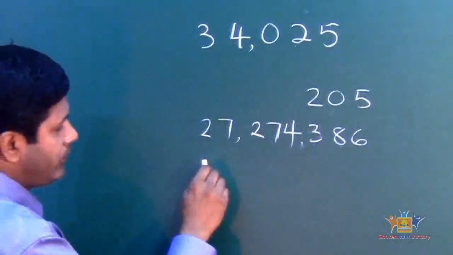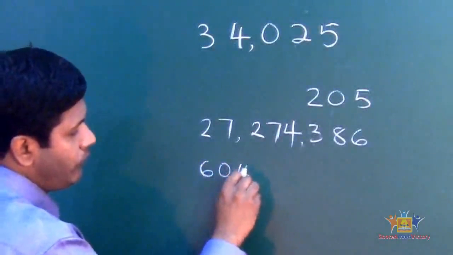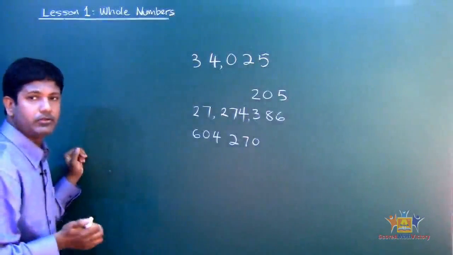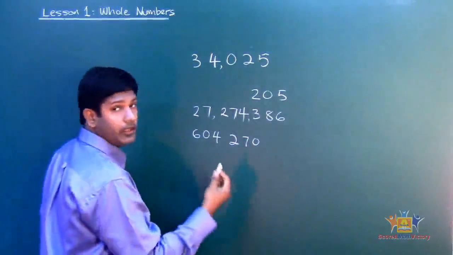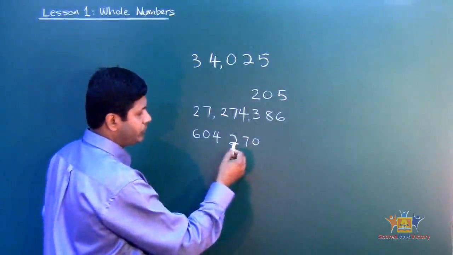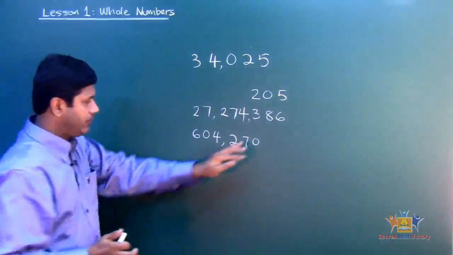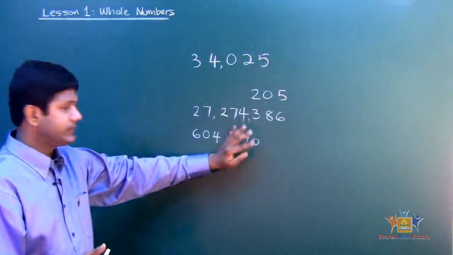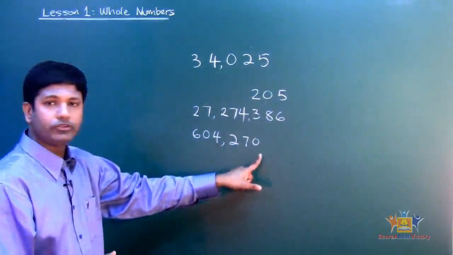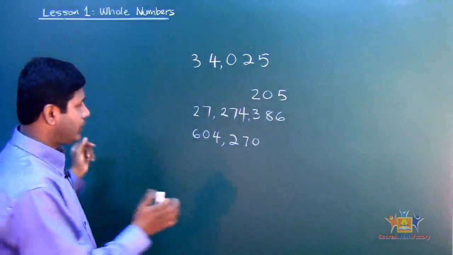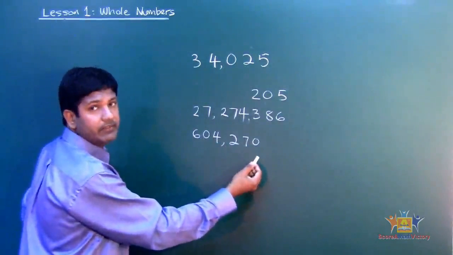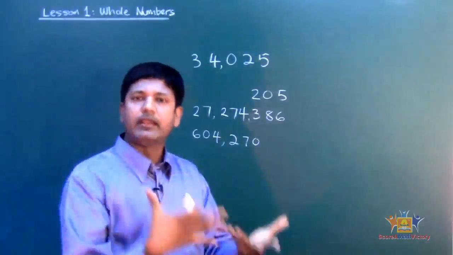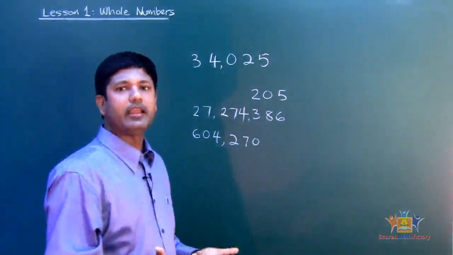So let's say, for example, if I had given you 604 and then 270, and I ask you to read that, how do we do it? Exactly, count 3 digits, 1, 2, 3, and then we put a comma, and then we block that 3 digits. It says what? 604,000, because there are 3 zeros behind there. 604,270. See that? Very important, able to read those numbers, able to express that out.